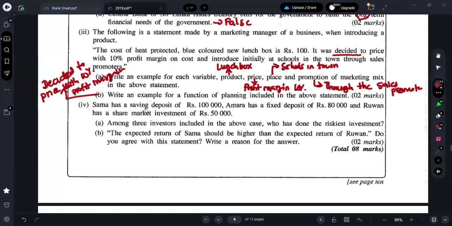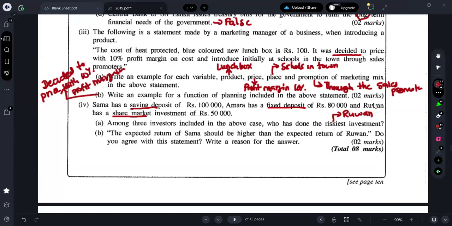Example, savings deposit, share market, and fixed deposit. Comparatively, who has done the riskiest investment? Ruwan has done the riskiest investment. Why? Because when you invest in the share market, either you can earn a profit or a loss. Both are there. But savings deposit and fixed deposit, you will not incur any loss, right? You will definitely get back the money you have invested. So therefore, who has the riskiest investment?